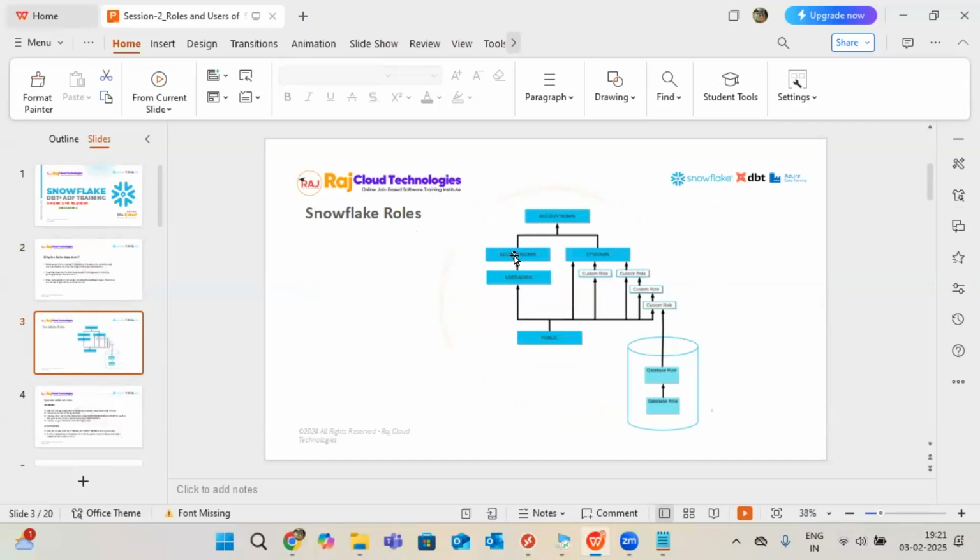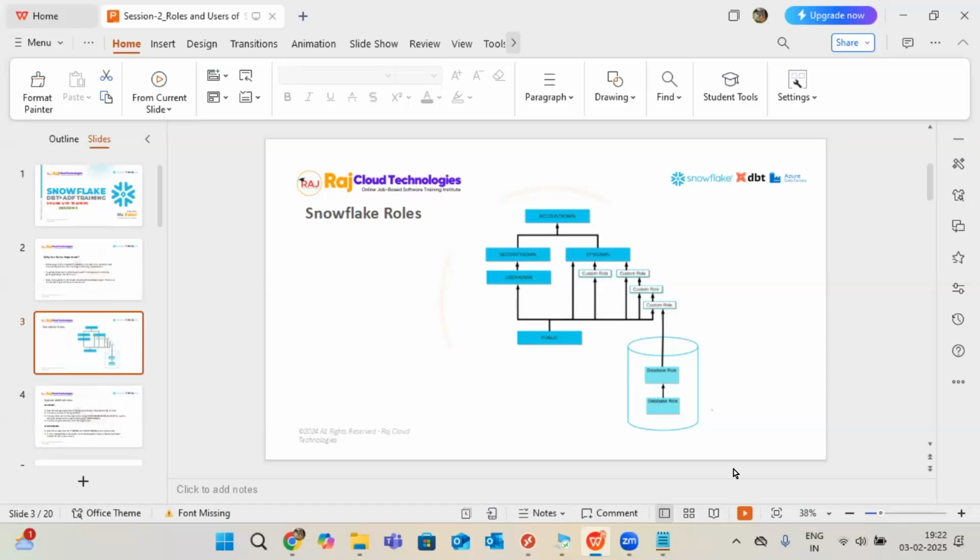I'm working as HR, I'm working as a developer. I'm talking about my role, not giving much interest to my name. Working as HR or IT is what recognizes me in the company. In the same way in Snowflake, roles play a very important part in recognizing privileges and access levels.